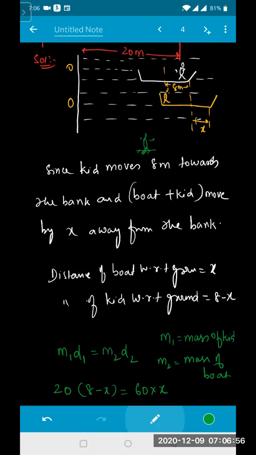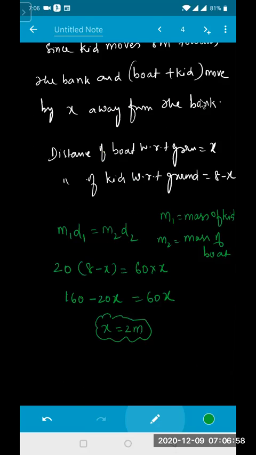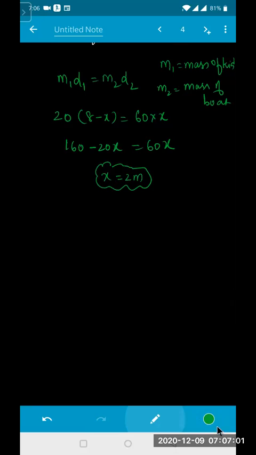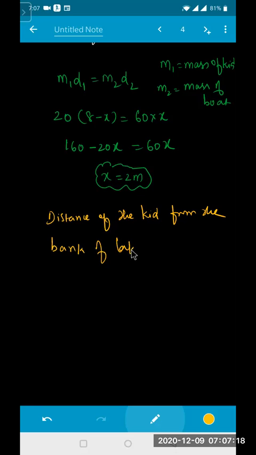How much did we get for x right now? 2 meters. Then what is the distance of the kid from the bank, beta? Distance of the kid from the bank of your lake is. How much is it? Actually, how much is there? 20 minus how much did he go? Since he came forward, minus x plus how much? x distance, both went to the back side, right?